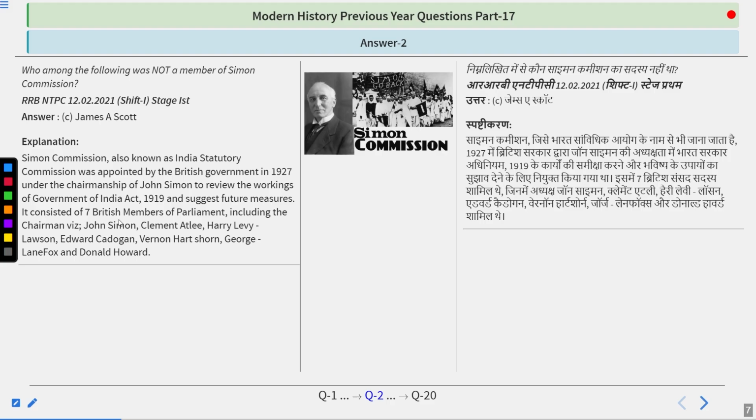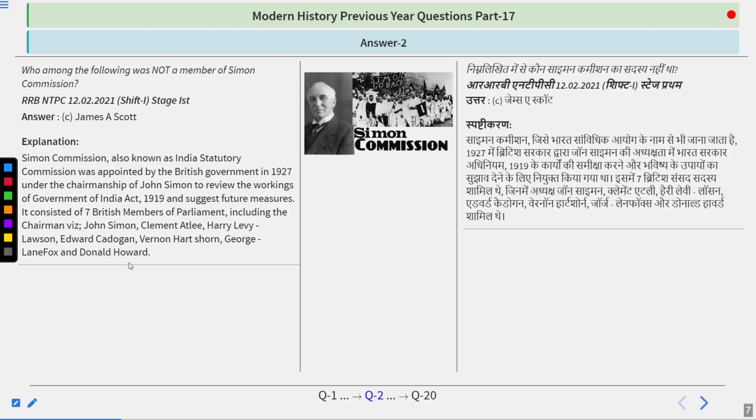It consisted of 7 British members of parliament, including the chairman John Simon, Clement Attlee, Harry Levy Lawson, Edward Cadogan, Vernon Hartshorn, George Lane Fox, and Donald Howard. So do remember, the answer is James A. Scott. He was not a member of Simon Commission. So do remember his name.